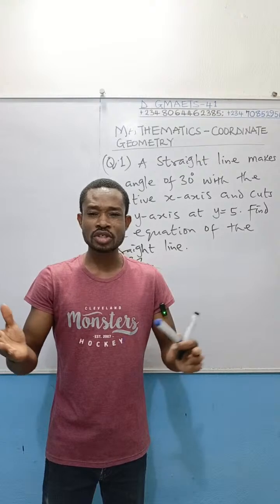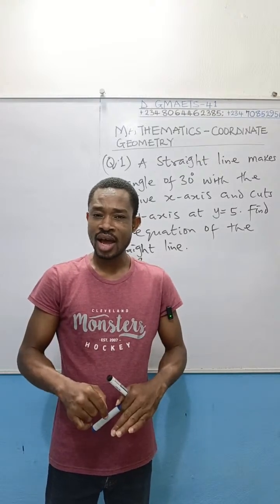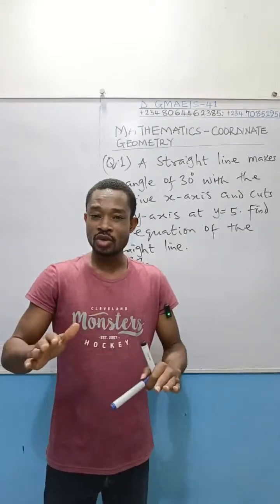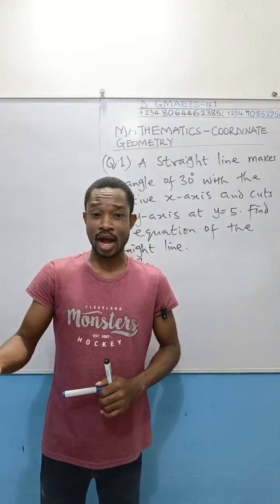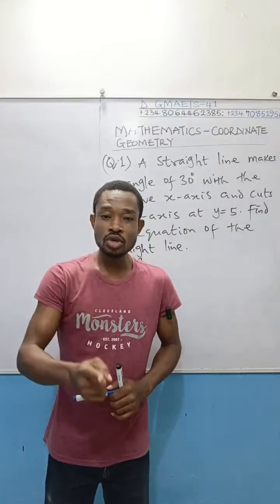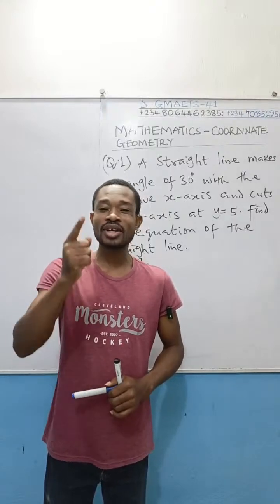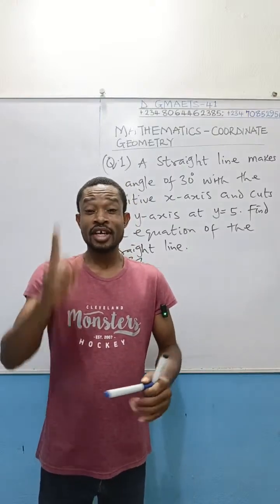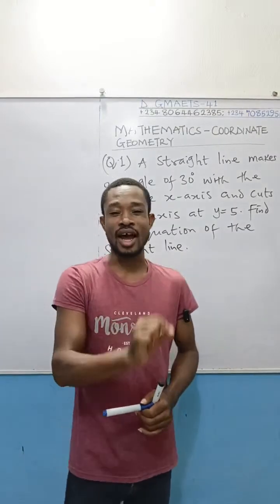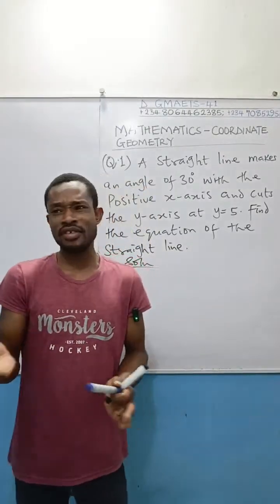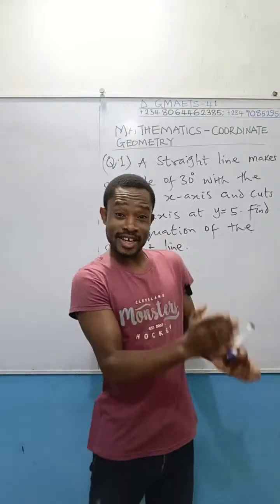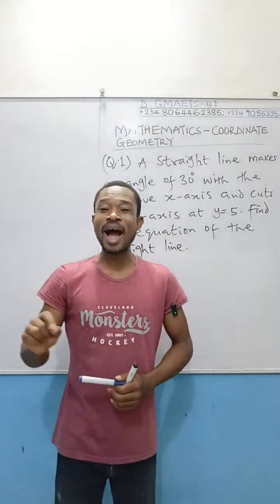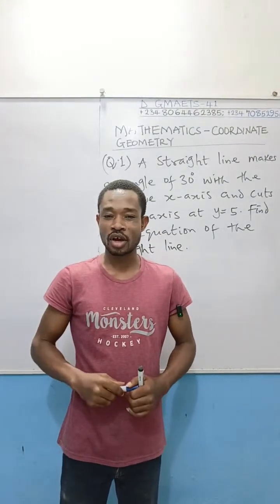And although I don't wish to make a summary of this topic in this live class, I'd like to tell you this as a secret, the key to dealing with coordinate geometry when it comes to all these things about lines. You should know how to get the gradient of a line. My beloved friends out there, if you know the gradient of any line and you know the intercept per se, even when the intercept is not given, and you know the gradient as well as 2 points where the straight line passed, you can determine the equation of that line.